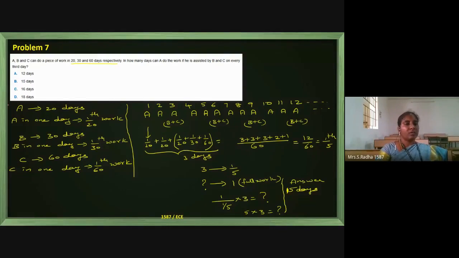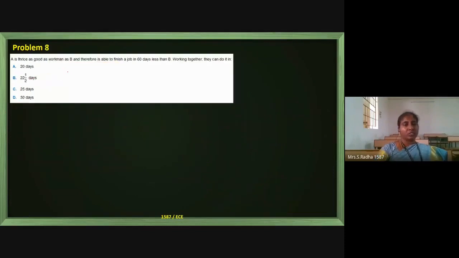In step 1, the story of their individual capacity; in step 2, the number of days; in step 3, I have calculated only for the first 3 days; and in step 4, I am making the analysis. 1/5th of the work is completed in 3 days, the total work is 1, so how many days will be taken? The answer is 15 days. I am going to the next problem.